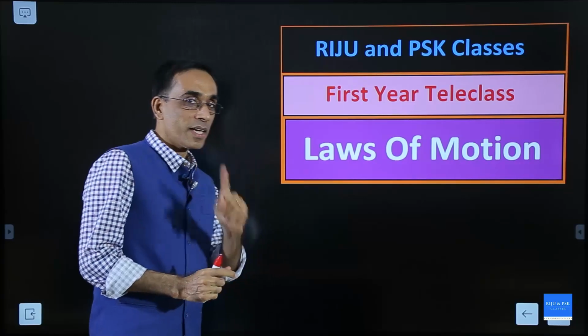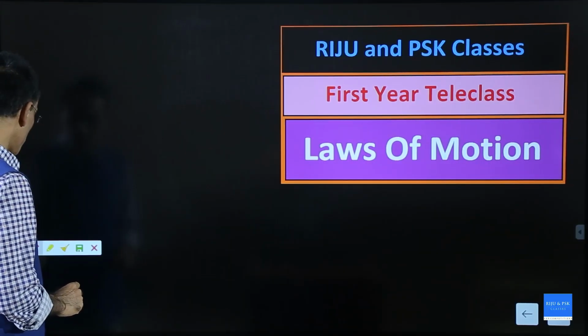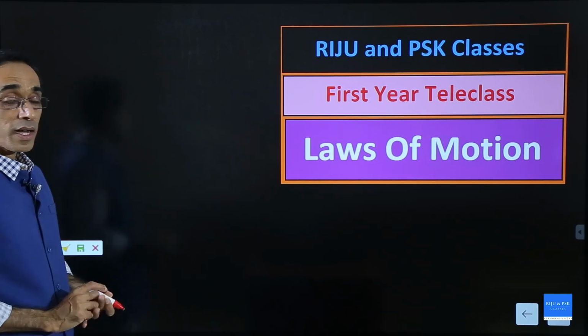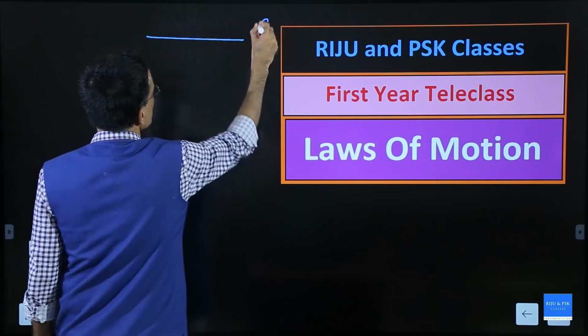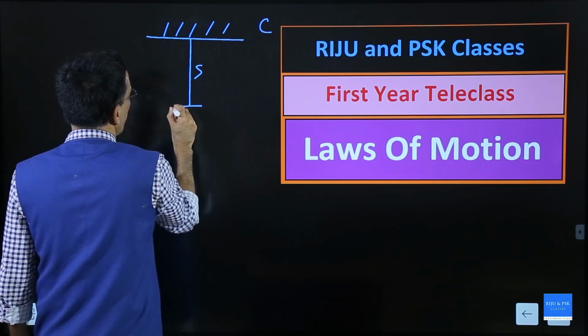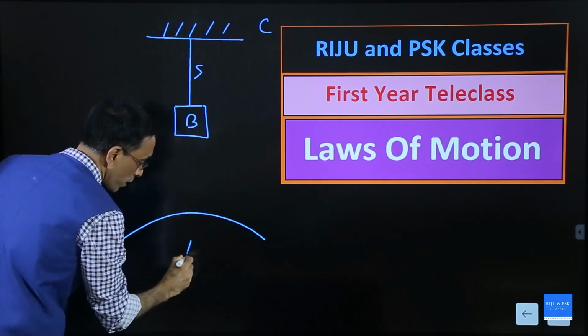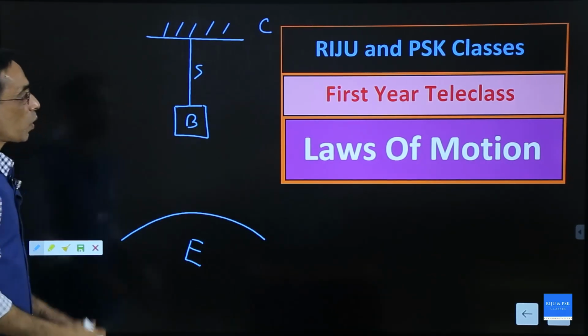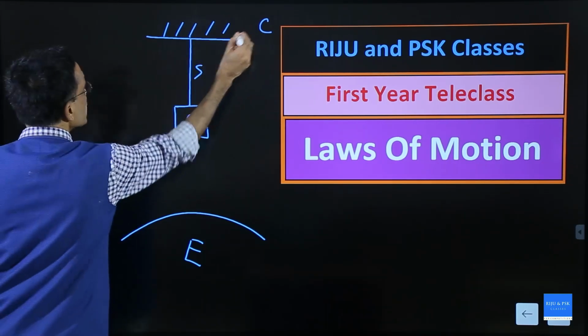In the last class, I left you with the homework. Hope you have done that one, and that was finding the action and reaction pair in a given system. There was a ceiling, and on the ceiling there was a string connected, and at the end of the string there was a block, and below you have your Mother Earth. I asked for all action reaction pairs. Okay, let us start from the ceiling.